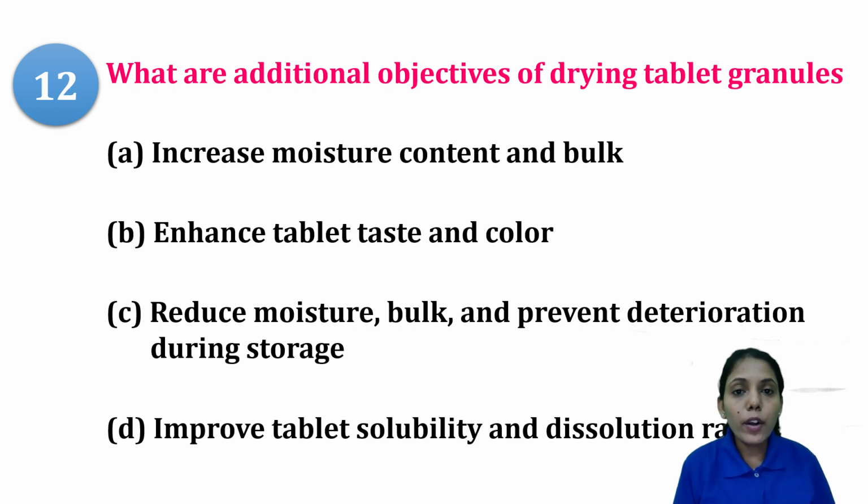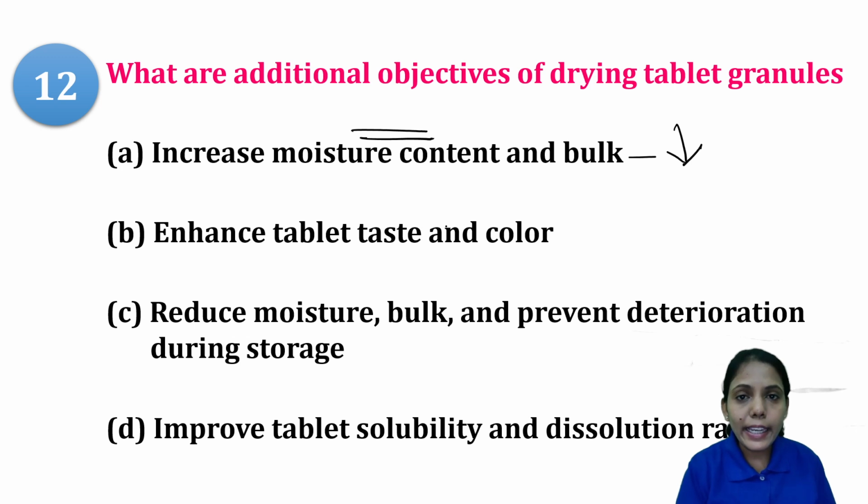The 12th MCQ is, what are additional objectives of drying tablet granules? First is increase moisture content and bulk. If we are drying, definitely moisture content will not increase. Moisture content has to decrease. If moisture content is decreased, bulk will also decrease, right? So option A is not the right answer. Enhance tablet taste and color. There is no relation between drying and enhancing the taste and odor.